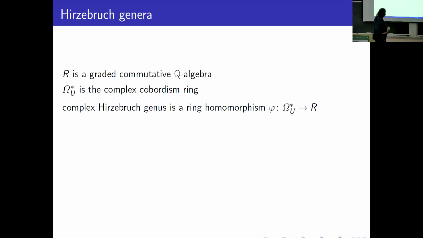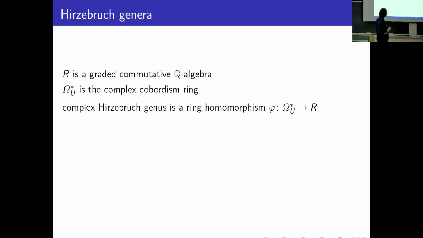Okay, and what's a Hirzebruch genus? If we have some graded commutative algebra over the rationals, then a complex Hirzebruch genus for us is just a ring homomorphism from the cobordism ring to that ring. It's a function on stably complex manifolds which is invariant with respect to cobordism, and takes disjoint unions to sums and Cartesian products to products in R.